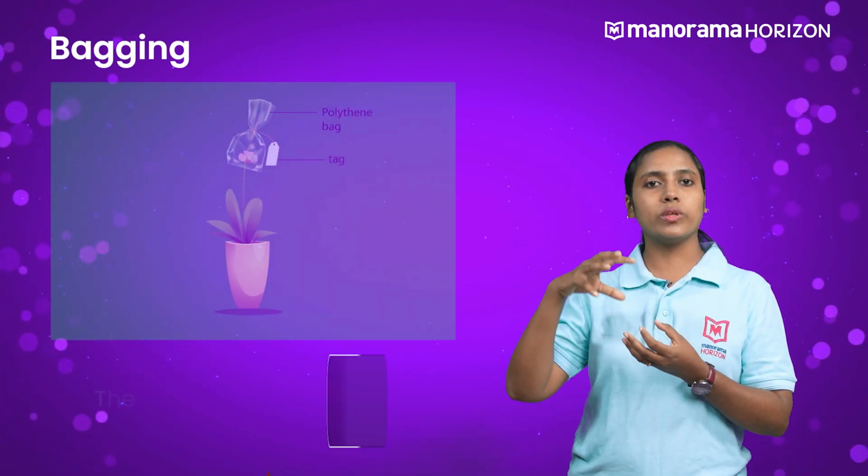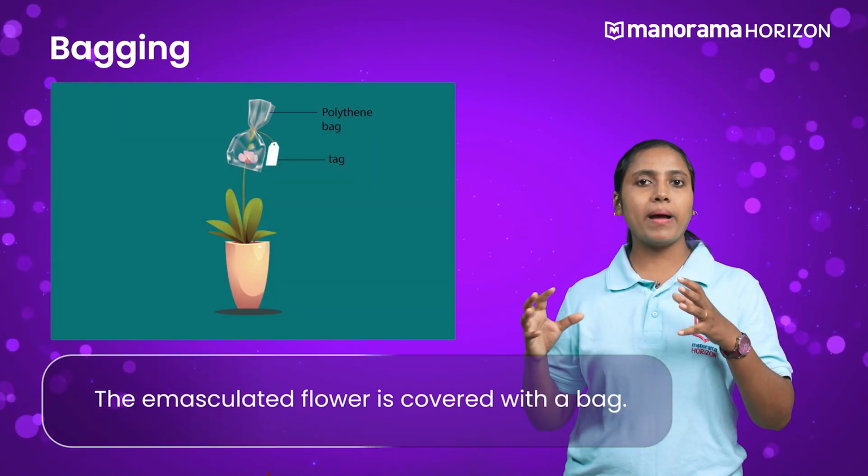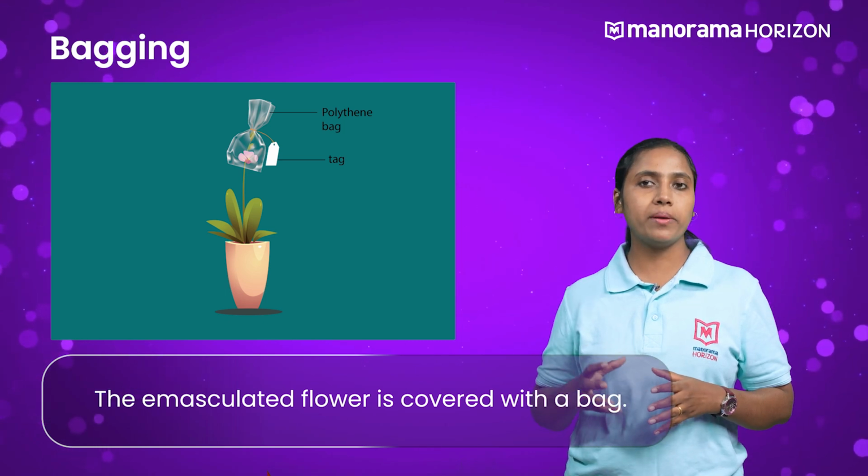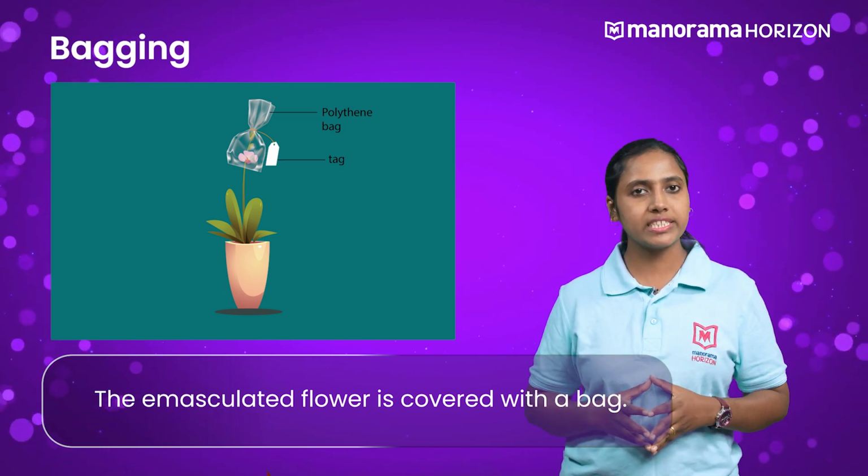Bagging of emasculated flower means that it is covered with a bag. The bag is generally made up of butter paper and should be of appropriate size. Once the stigma of the bagged flower becomes mature and receptive, the bag is removed and the mature pollen grains from the selected male parent plants are dusted on it. The flower is again covered with the bag so that the dusted pollen grains germinate and the subsequent events lead to the formation of fruits.